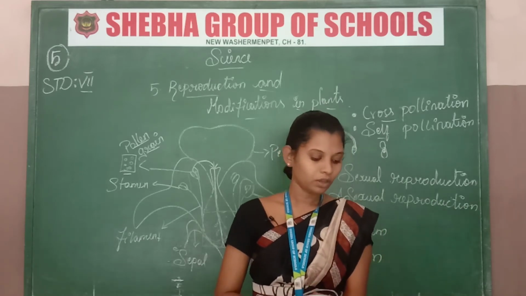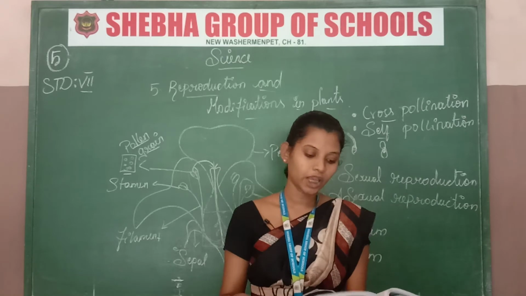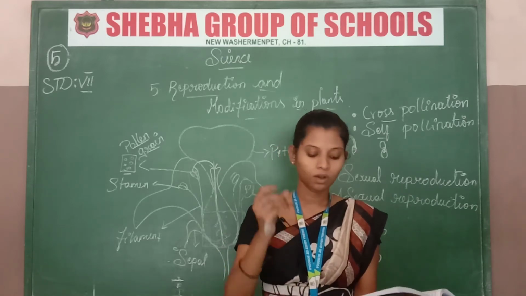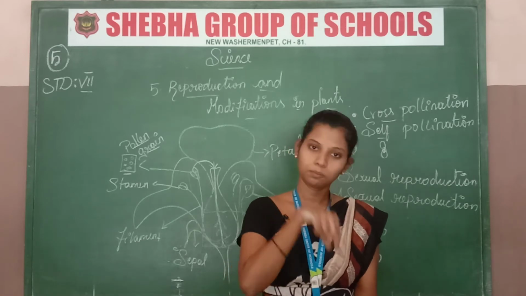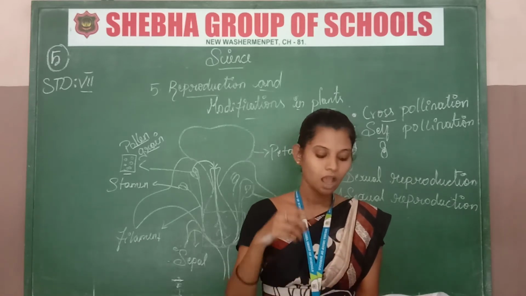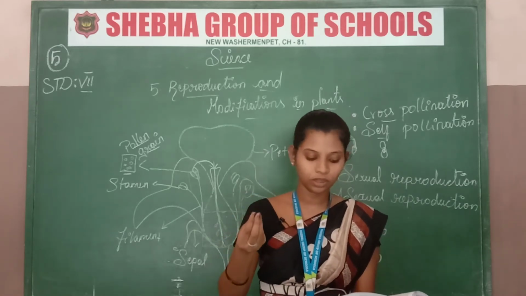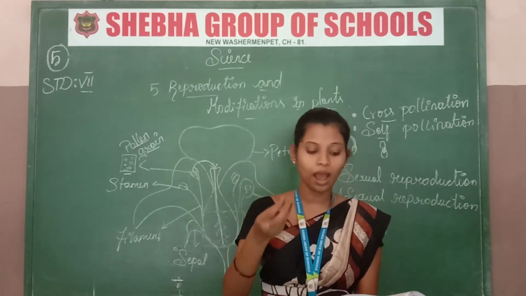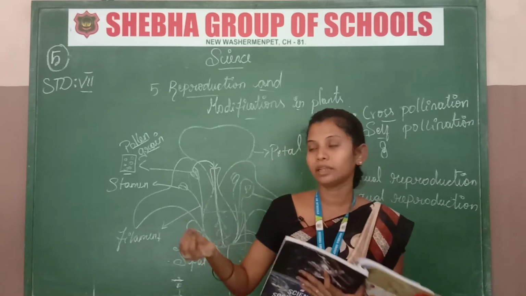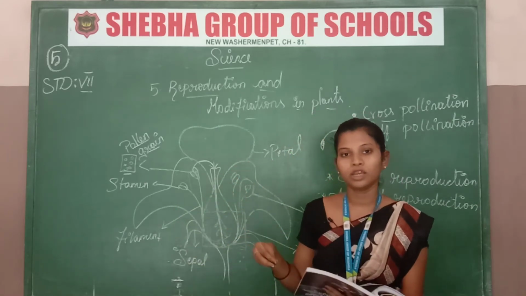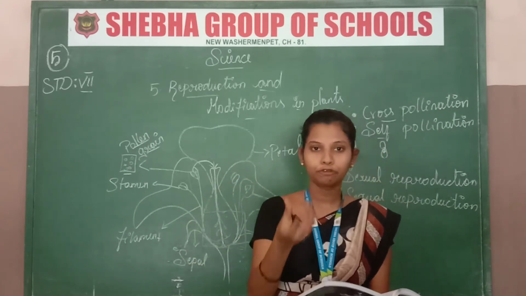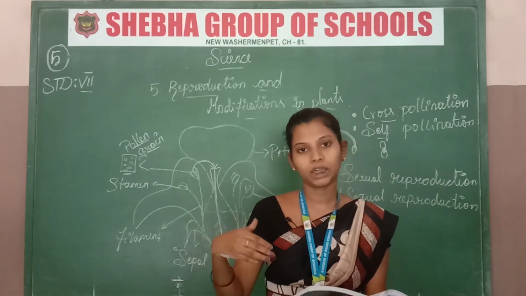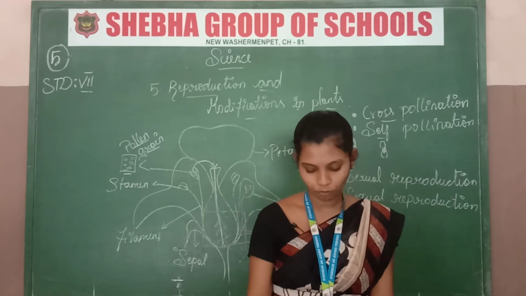And then we are going to see the life cycle of the plant. In the life cycle, the seed is put in the soil and it grows into the plant. The plant flowers, and the flower undergoes reproduction and pollination, and then we get a fruit. Again the seed comes and we do it repeatedly. This is the life cycle of the plant.